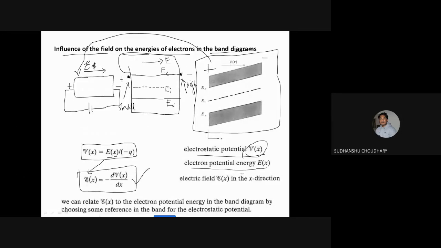So one can write the same relation, that is this one. So again, I have written this relation over here, that is electric field is equal to minus dV(x)/dx, where V(x) is the electrostatic potential. Now this inclination of the band diagram, that is this bending of the band diagram or bands, can be related in reference to a reference point, and in this case let us select the reference point as Ei.